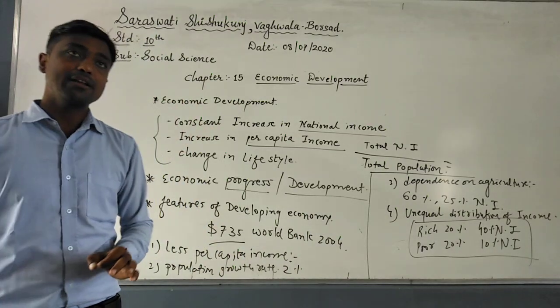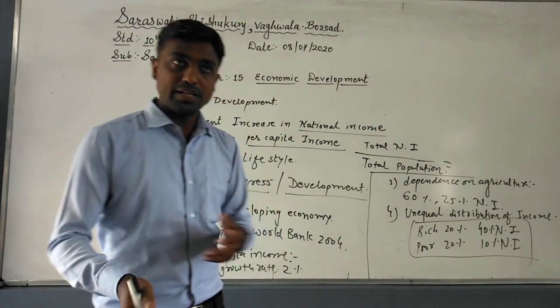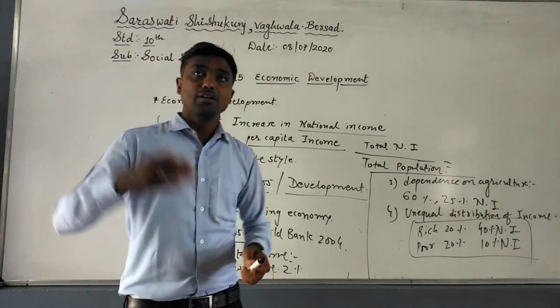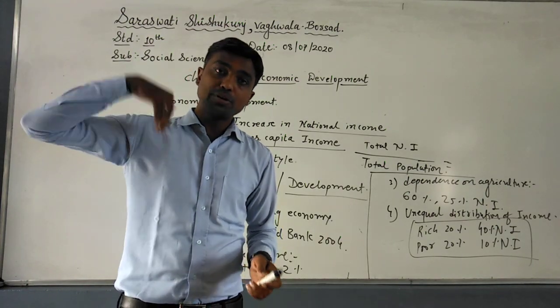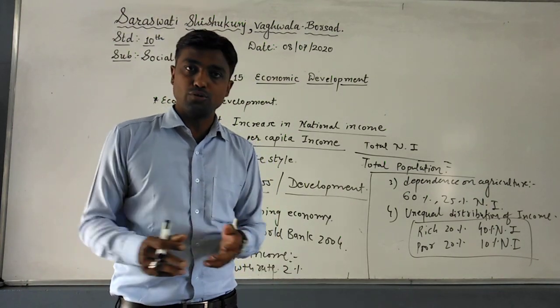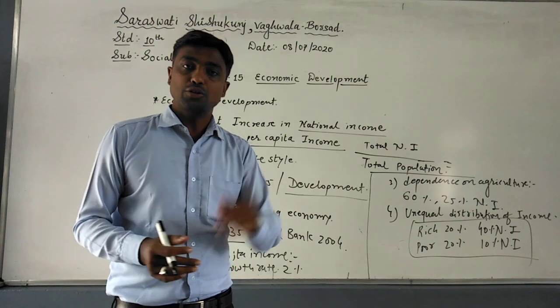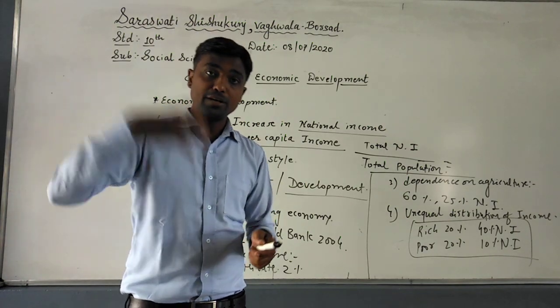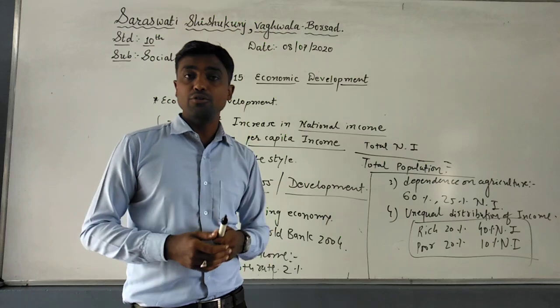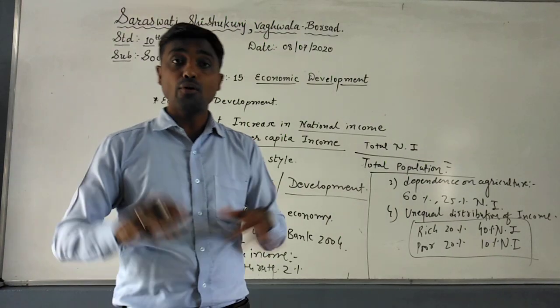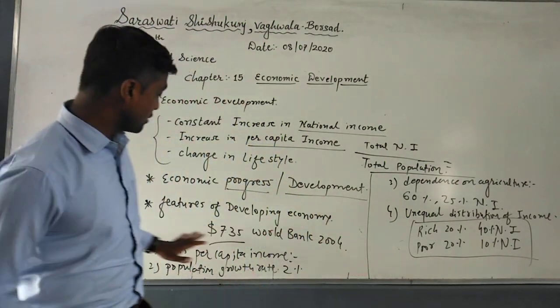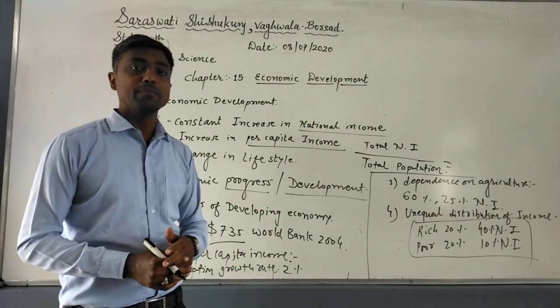And the last one is imbalanced trade. Generally the developing countries are exporting agro products or mineral ores, whose values are too low, while they are purchasing mineral oil and machinery, whose value is too high. Due to that they will have foreign debt. So this is the entire 5 or 3 marks question that we have discussed.